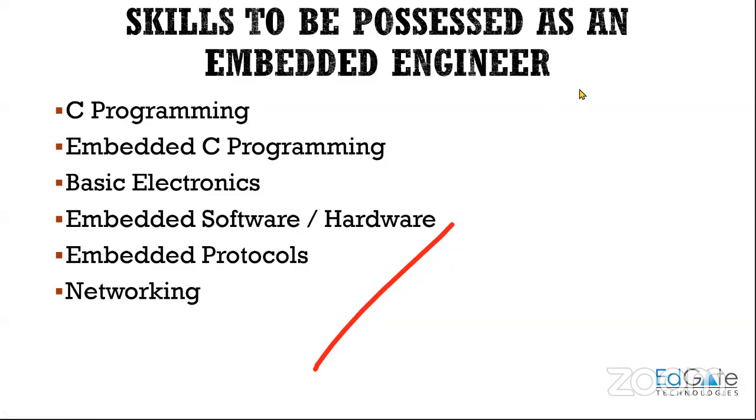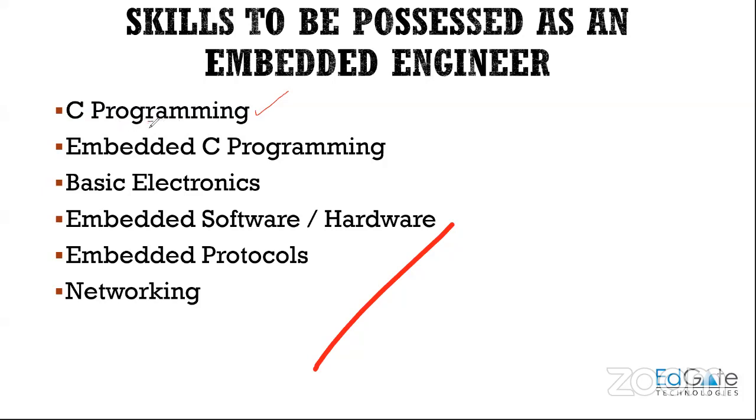So the basic skills which have to be possessed as an embedded engineer. The first basic skill is that you should know C programming. Yeah, you should know C programming, because C is the basic programming language which will be asked in an interview.